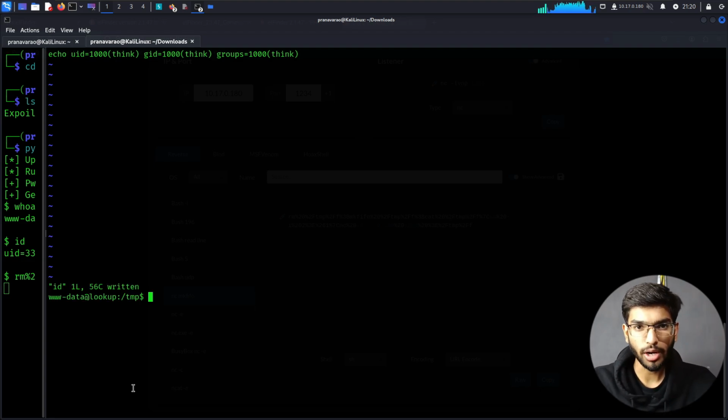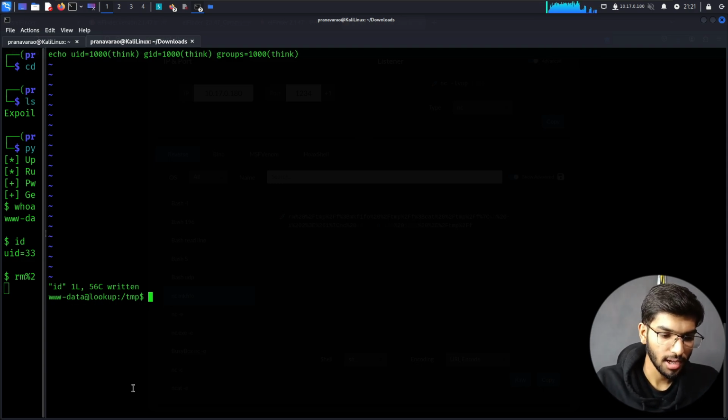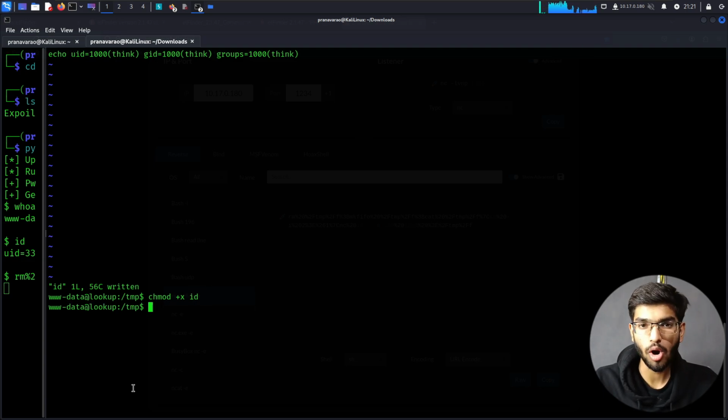Okay, you don't have to edit again while entering itself. If you make sure it's 1000, that's fine. Now I want to modify this program to be an executable. So chmod plus x id is going to make it executable. And now when I run this